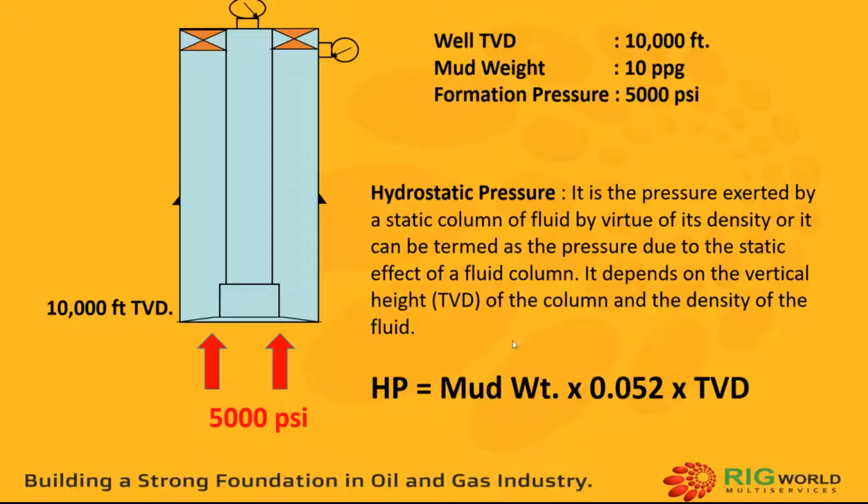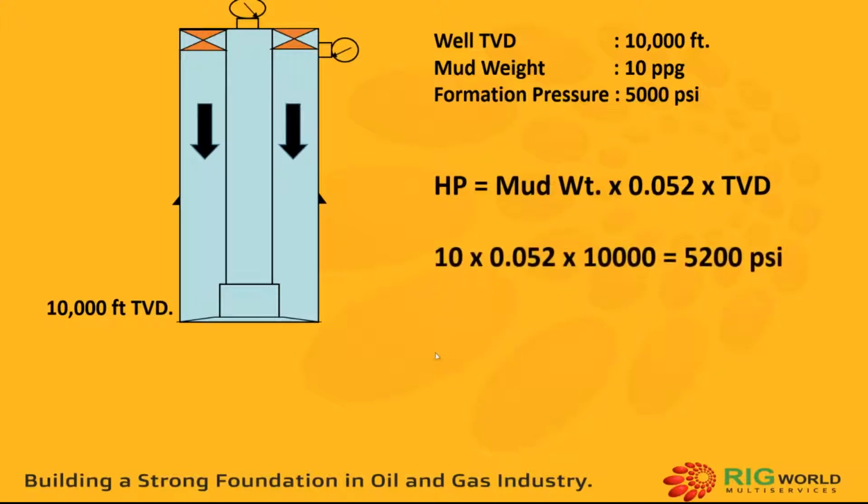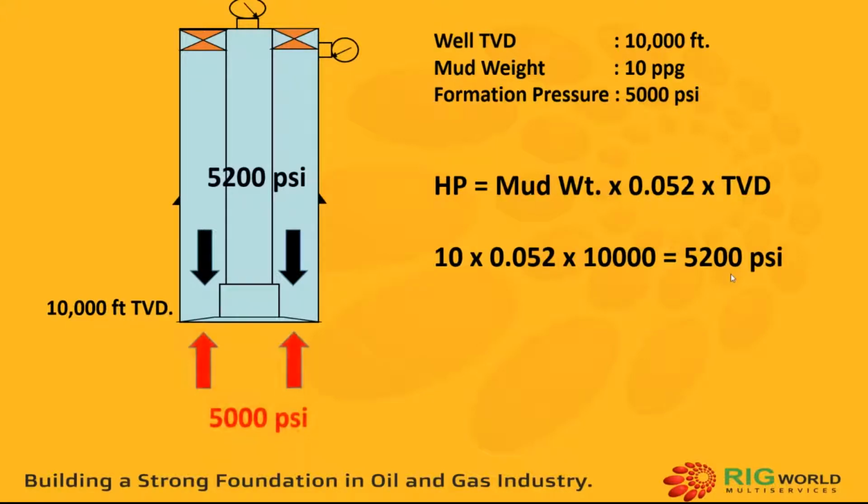So if I put down values, hydrostatic pressure is 10 times the constant 0.052 times 10,000, that is the TVD of the well. So I get 5,200 psi. So the pressure acting downwards because of the mud hydrostatic head is 5,200, and the pressure acting upwards is 5,000 psi. So there are two different pressures acting in the wellbore, and both are in opposite directions.